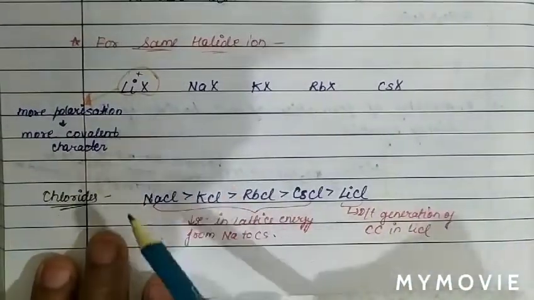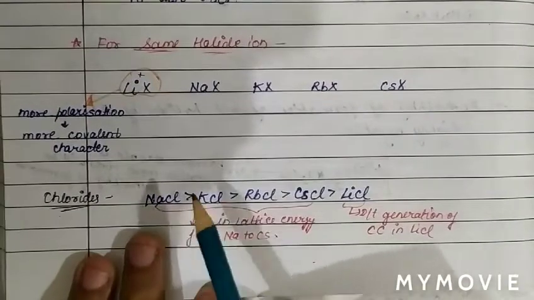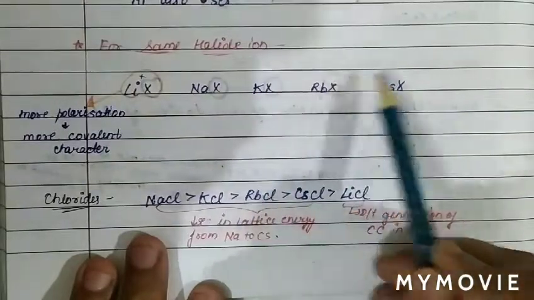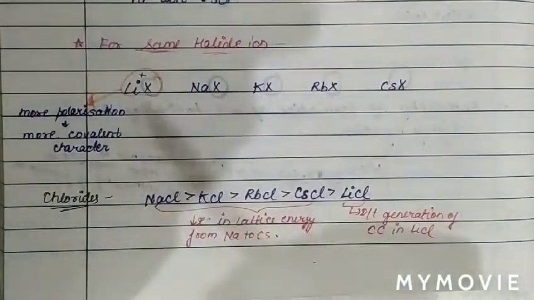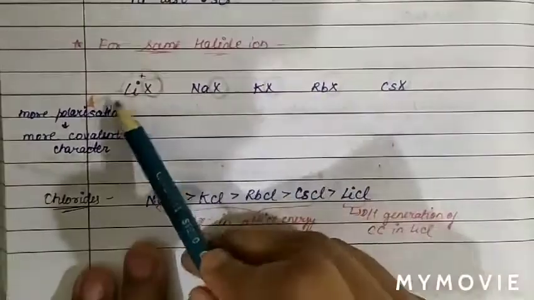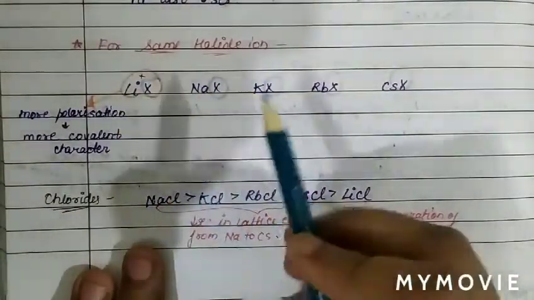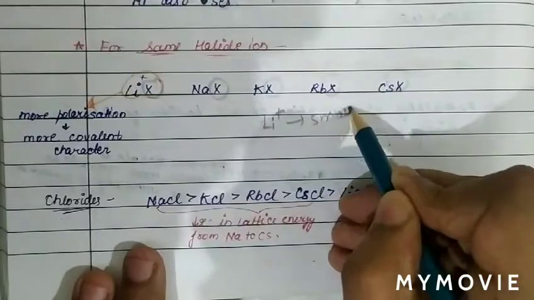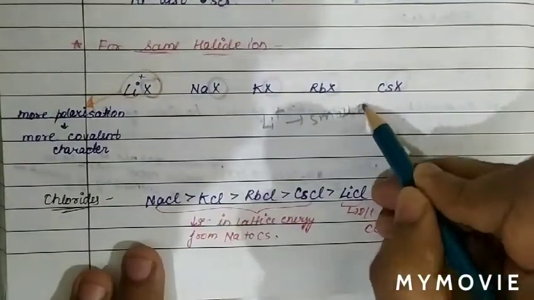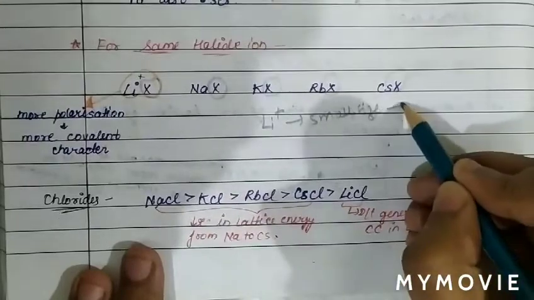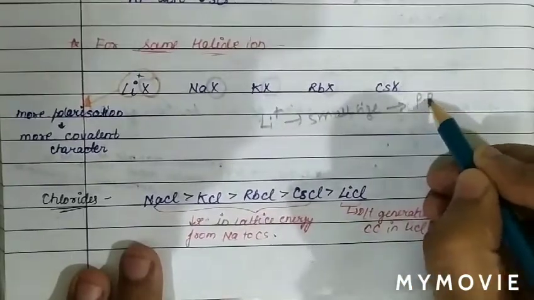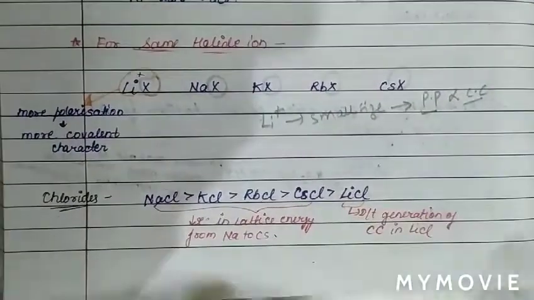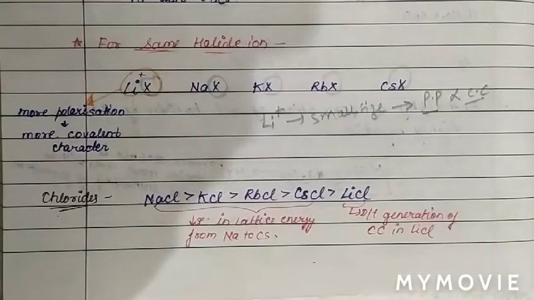So basically for the same halide ion, we know if we take the halide ion X the same, like fluorine or chlorine or bromine or iodine, we can see when we compare on the basis of cation, as we know the lithium plus ion has a very small size, and due to the small size of lithium positive ion, it has more polarizing power, and we know when polarizing power is more, it means more covalent character, and we know most lithium compounds are covalent in nature.